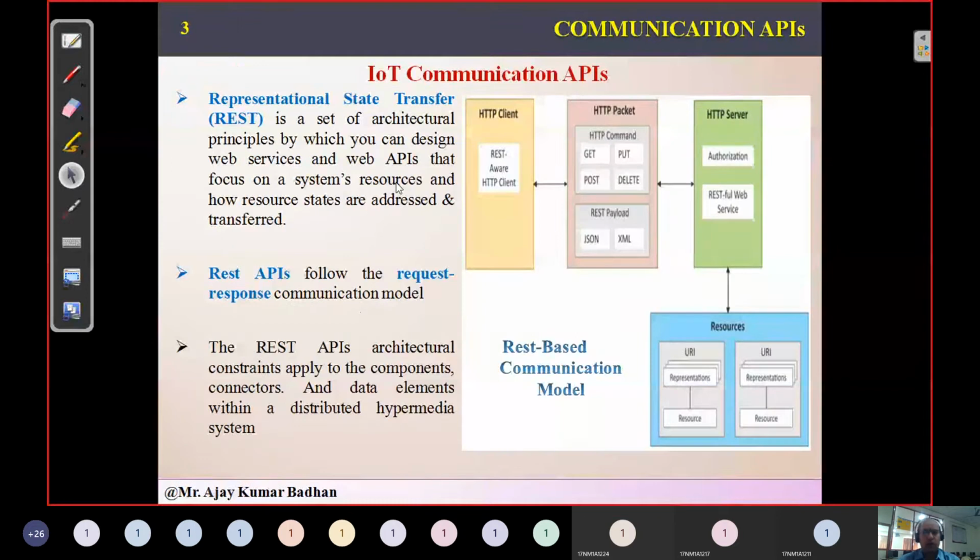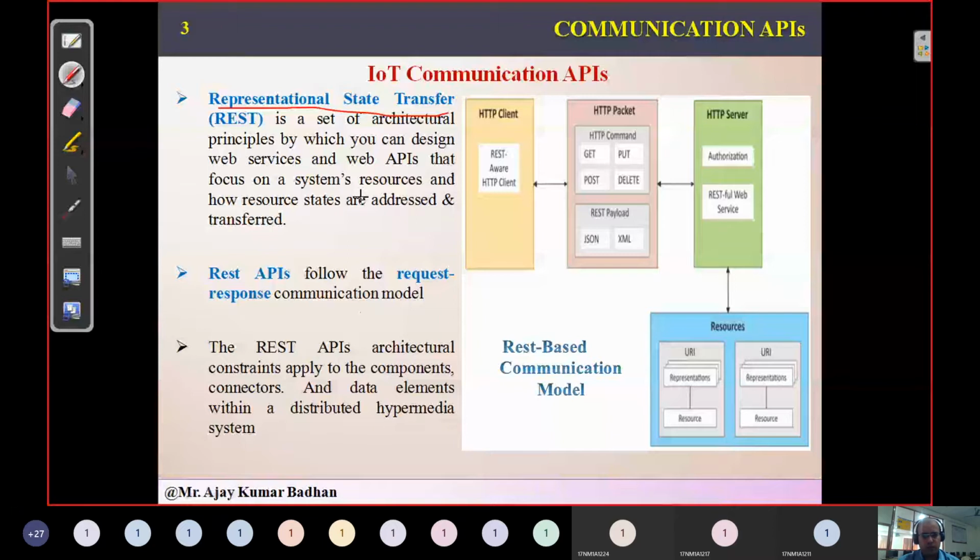So first and foremost, what we have here is nothing but REST. And as I told you, the full form of REST is representational state transfer. This is the communication API which is used to transmit information between the client and server. The client wants to access some information from the server and is trying to establish a connection with the server. When establishing a connection, we definitely require application programming interfaces. Using these interfaces, we can get the information from the server.